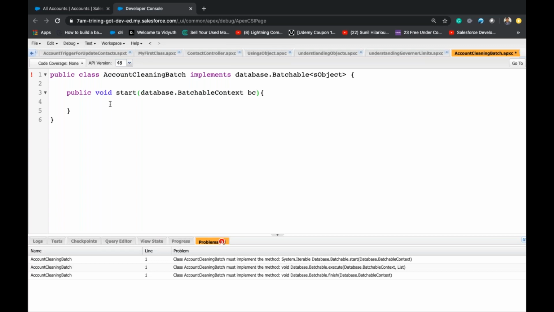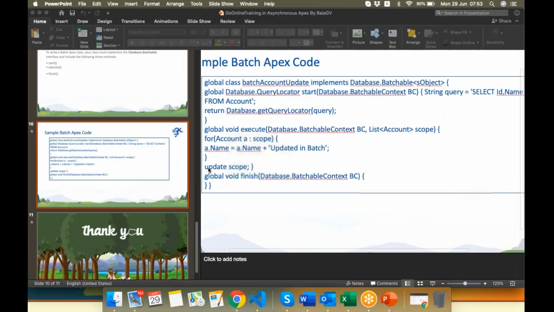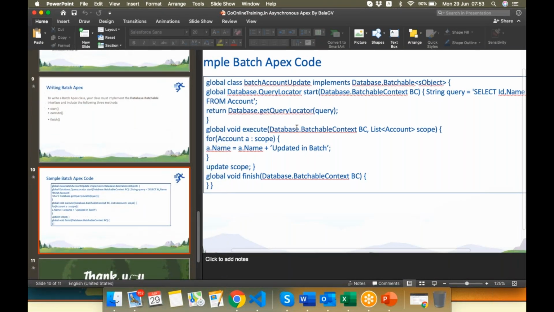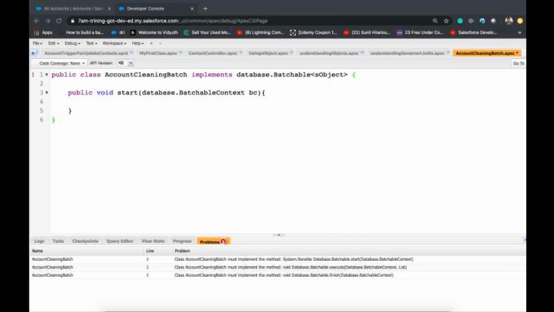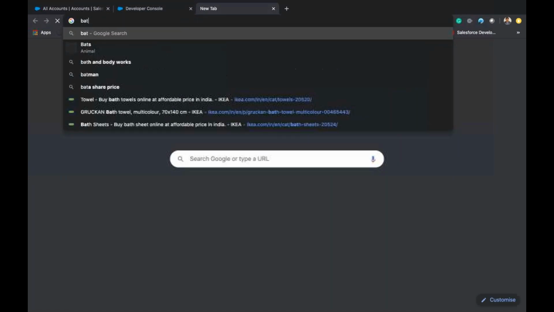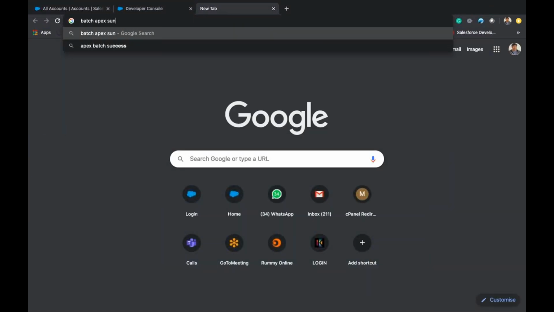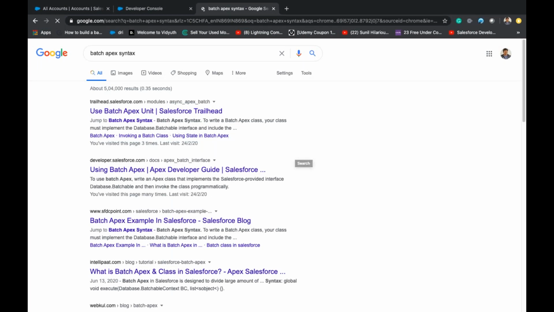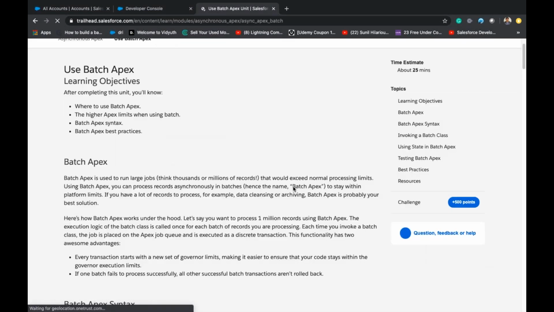I'm still getting this error because I didn't add the syntax. Okay, I'll show you the syntax here. Let's go to Try Edit. They have given the batchable syntax.